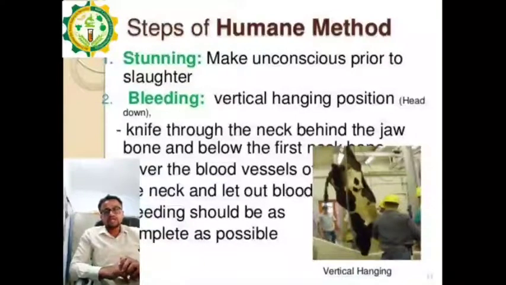If the animal is cattle, it takes 7 to 8 minutes, up to 10 minutes also. If the animal is small like goat, sheep, it can take up to 4 to 5 minutes. Depending upon the animal, bleeding may be carried out. So this is the humane method, that is the mostly used. It is mostly used in the companies.